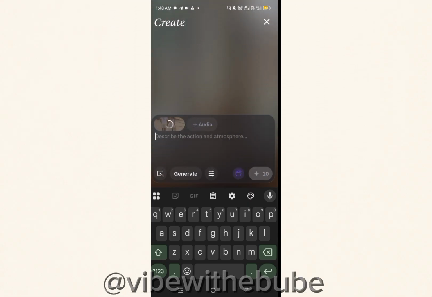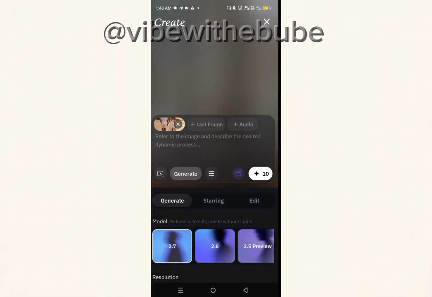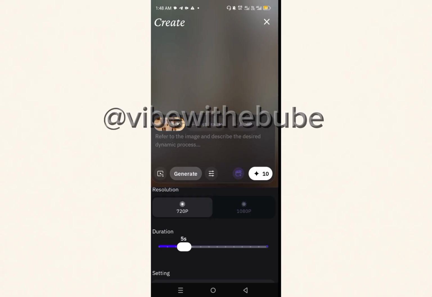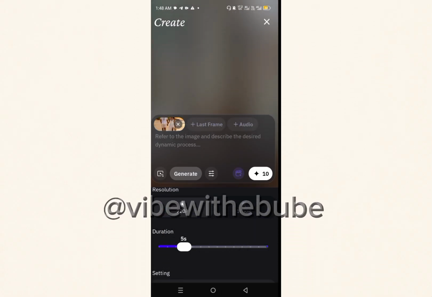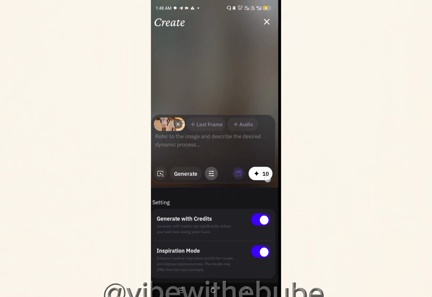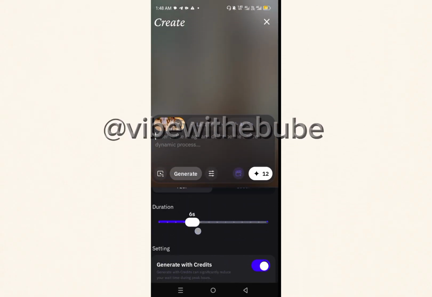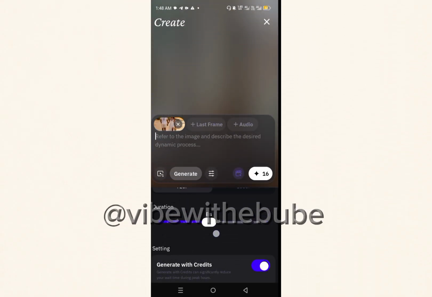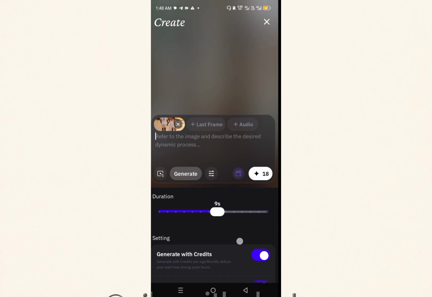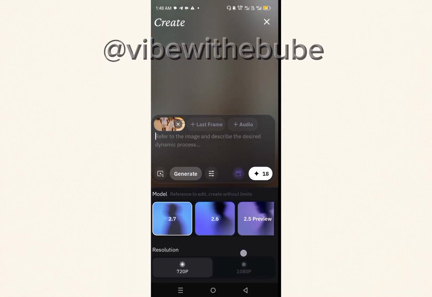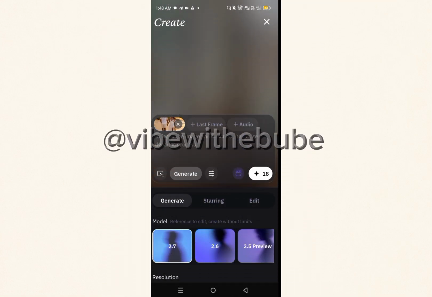Okay, now when you bring in your image, click on that general for you to do certain settings. Okay, now this is the duration. You can increase it to any seconds you want. Just know that the more you increase it, the more your credit is consumed. Okay, now once you are done increasing it, that resolution, leave it like that.